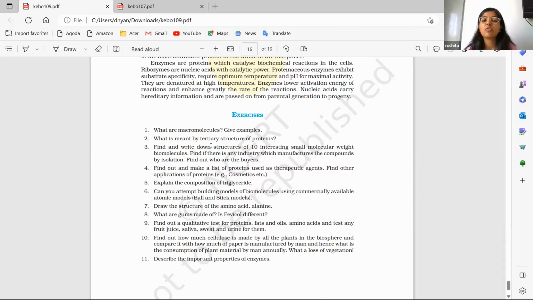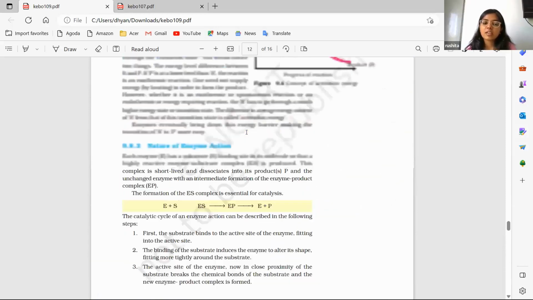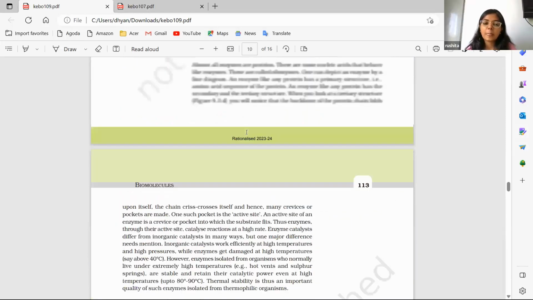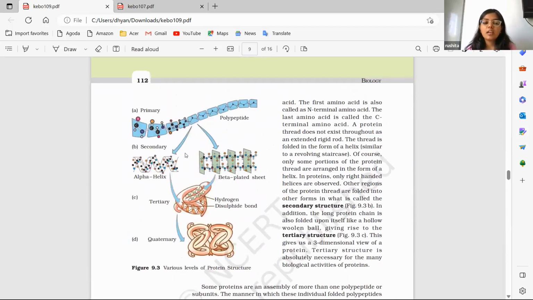Then second question is, what is meant by tertiary structure of proteins? So proteins, as we discussed, there are 4 structures of proteins: primary, secondary, tertiary, and quaternary. So what are secondary structures? That is, what are primary, what are secondary, tertiary, quaternary. All the description over here is given.